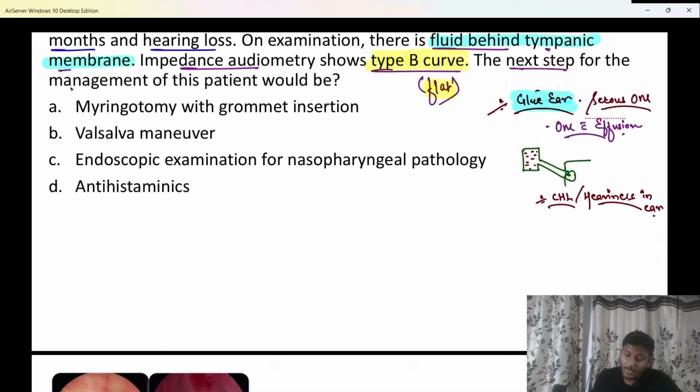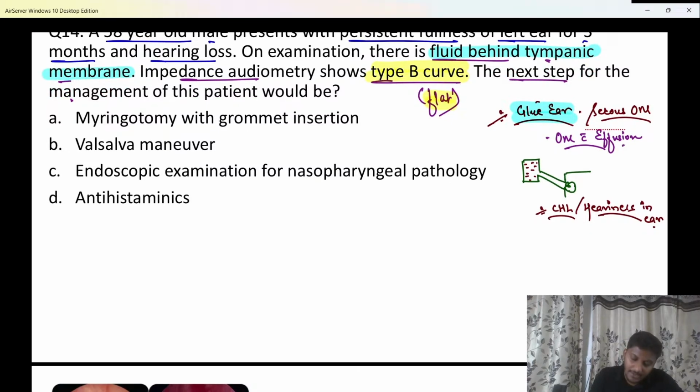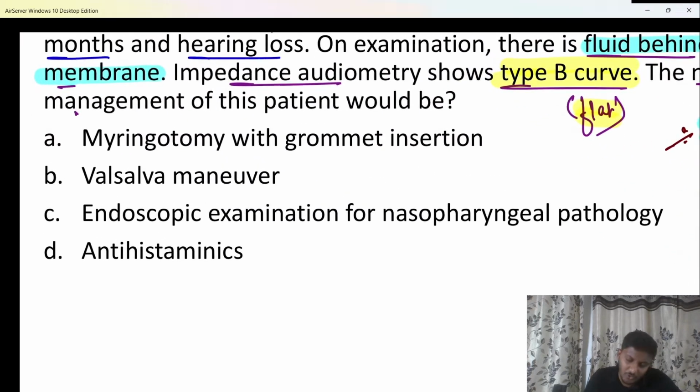Okay? That is seen. Now important is, then you can go for impedance audiometry or a tympanometry, in which you will be able to see a type B or a flat curve, because the ear ossicles are not able to move properly due to that fluid which is collected. Okay? And the treatment, if they ask you, beta, it can be myringotomy with grommet insertion.